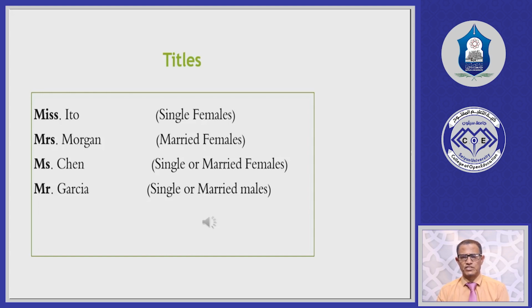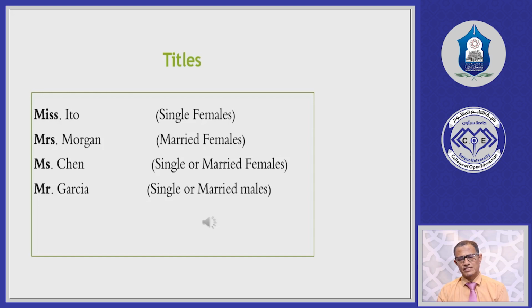Number 3, we have Ms., as in Ms. Chin. Ms. is used for single or married females. So we don't know if she is married or not. This title, Ms., is used with single or married females. The last one is Mr., as in Mr. Garcia. Mr. is used with single or married males only, not females.